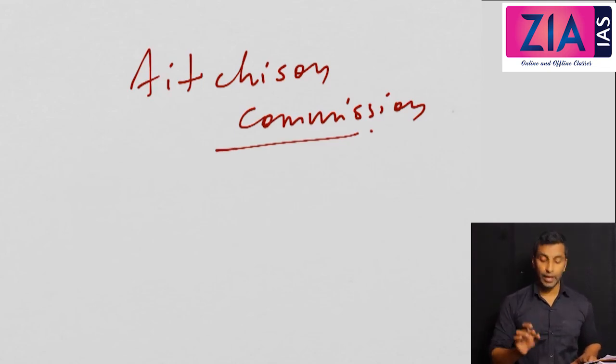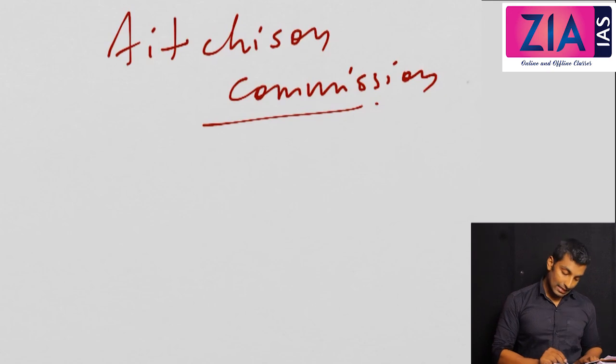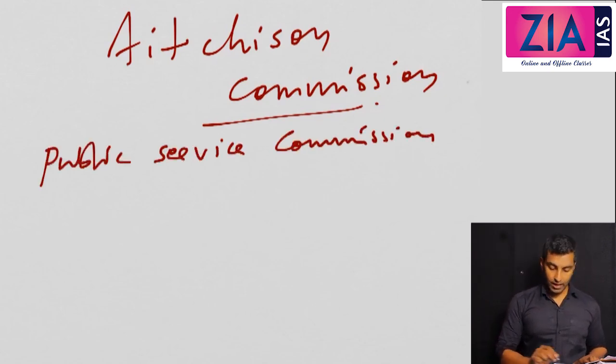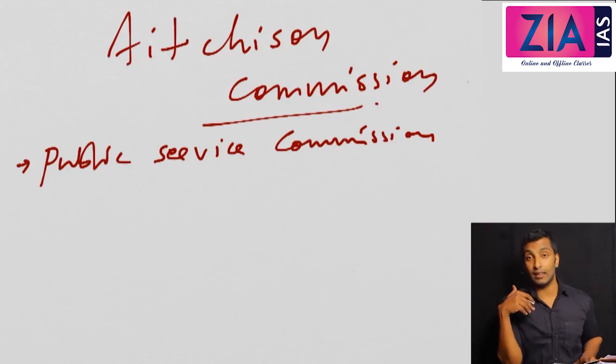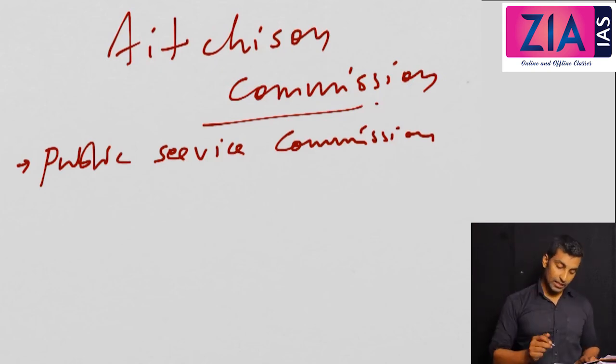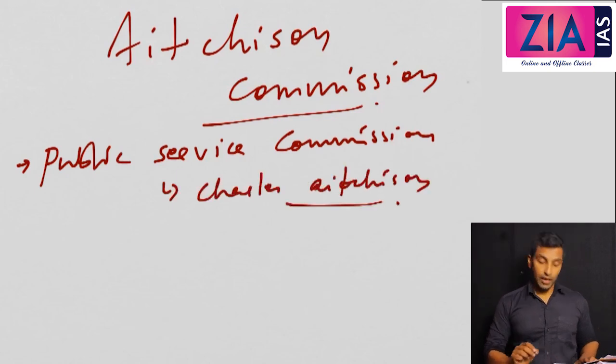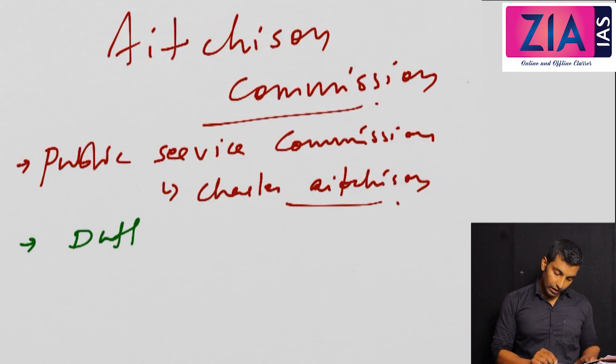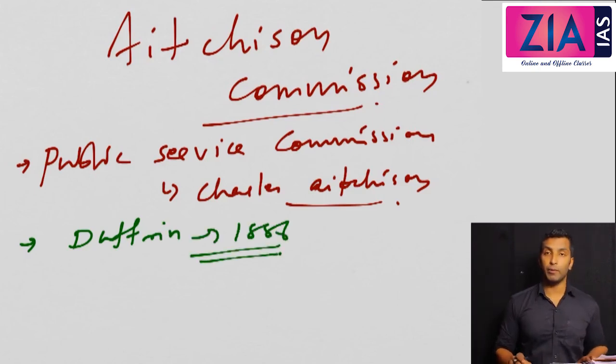So what was this commission? It is a public service commission. So you should not have any confusion if you get a statement like it's a commission related to education, or related to famine, or related to election. You should not have any such confusion. It's a public service commission under Sir Charles Aitchison. Now who appointed this commission? I already told you, Lord Dufferin, in 1886.